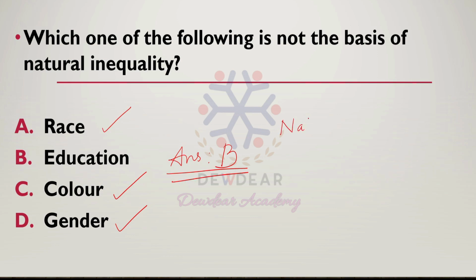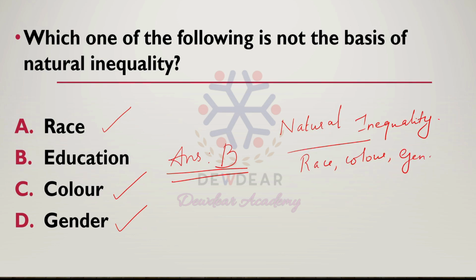What is natural inequality and what is social inequality? In natural inequality, we can give these examples: race, color, gender, all are natural inequality.